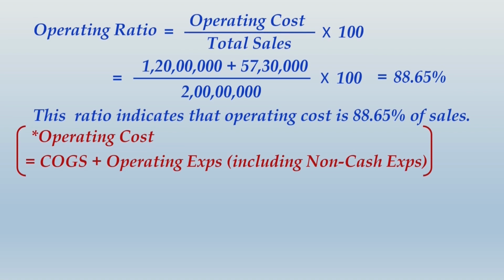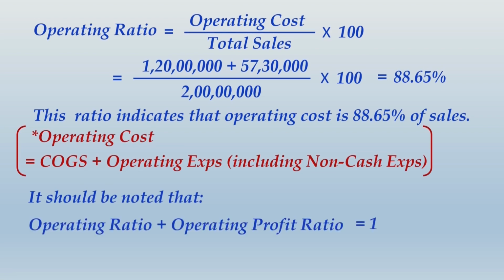So write up this whole thing, and you should know one more point: operating profit ratio was 11.35% and operating ratio is 88.65%. Aggregate of these two would match up as 100% or simply 1.